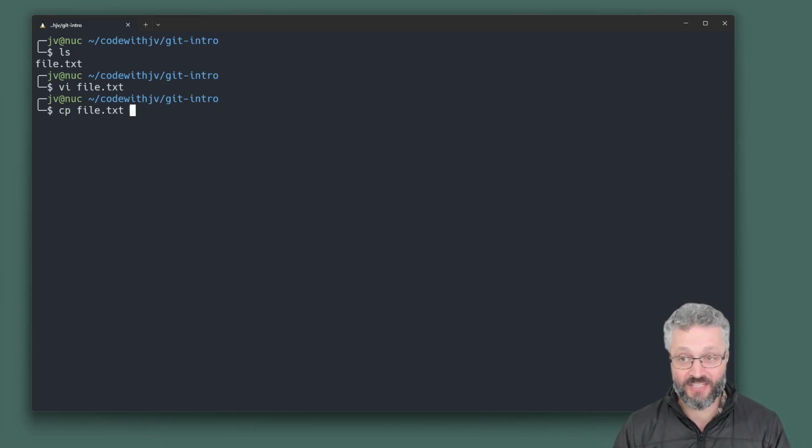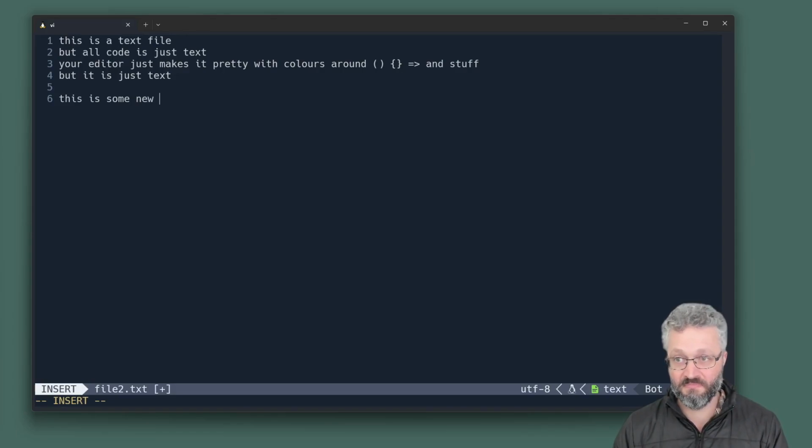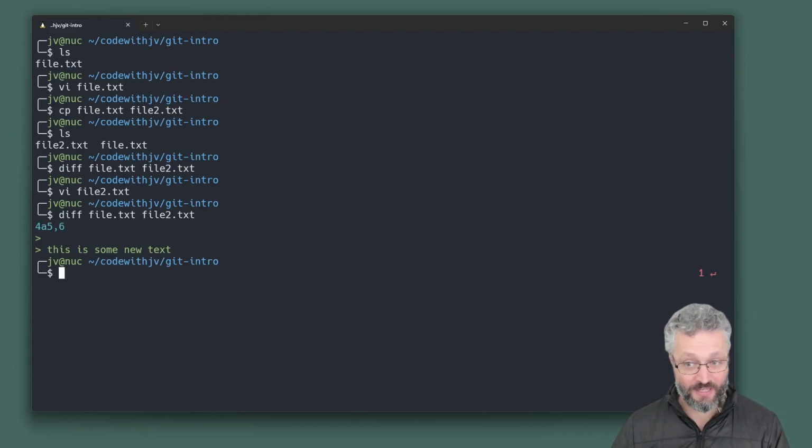If we have two versions of this file, now I have two files. They're exactly the same. If I run diff file.txt file2.txt, it's going to show me no output. These files are not different. They're the same file. Let's go and edit file2. I'm adding something on the end. Now if I run my diff command, it will show me something like this. It's showing me the difference between these two files.